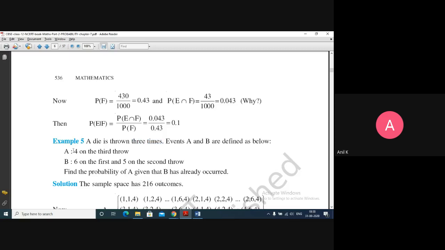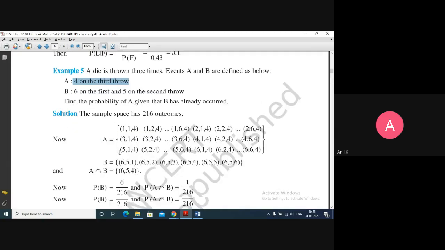So first you have to list out what the elements of A are: 4 on the third throw. 1, 1, 4; 1, 2, 4; 1, 3, 4; 1, 4, 4; 1, 5, 4; 1, 6, 4. Then 2, 1, 4; 2, 2, 4; 2, 3, 4; 2, 4, 4; 2, 5, 4; 2, 6, 4.